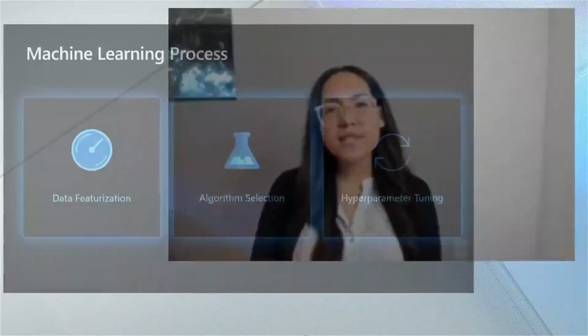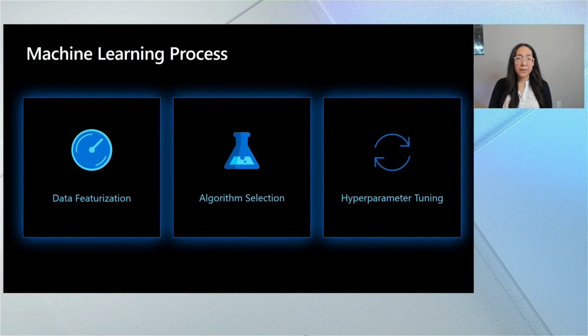Thanks, Chris. So let's quickly talk about the machine learning process. This process is known for being time-consuming and quite complex, and some of the steps you see here attribute to that. The first is data featurization. When we talk about data featurization, we're talking about steps like how you handle missing values in your data, or how you'd add additional contextual information to enrich your training data. Alongside this, we also have to consider algorithm selection and hyperparameter tuning, where the search space is extremely wide. There are many different algorithms and models that apply to a problem, and likewise many different hyperparameter combinations that will apply to that algorithm. So then how do we simplify this process?